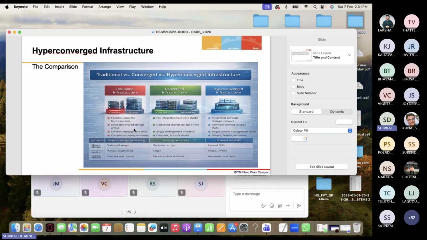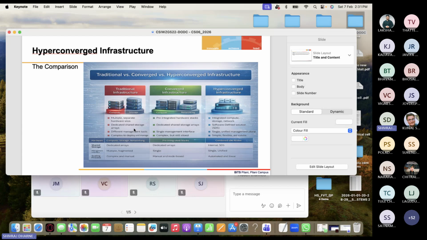In hyper-converged infrastructure, the hardware is all virtual machines. Everything is virtualized, right? Integrated compute, storage, networking. So virtualized compute, virtualized storage, virtualized networking, and software defined solutions, right? Software defined storage is also there, but software defined solution means everything is software defined.